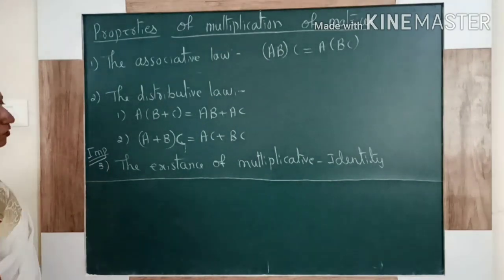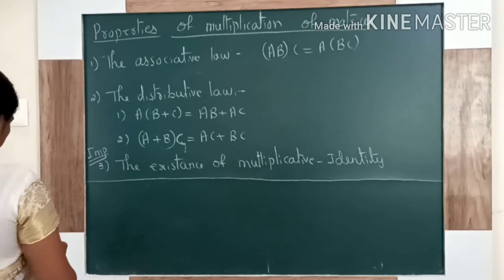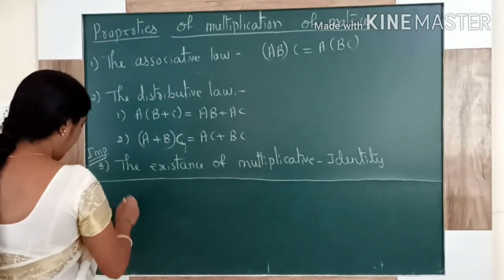The existence of multiplicative identity. So what is the existence of multiplicative identity?